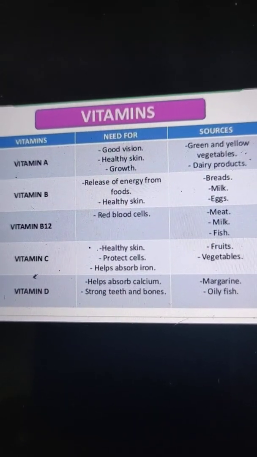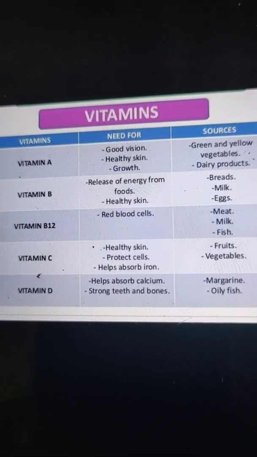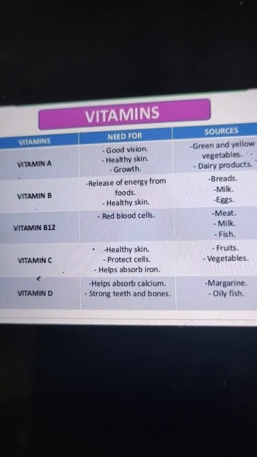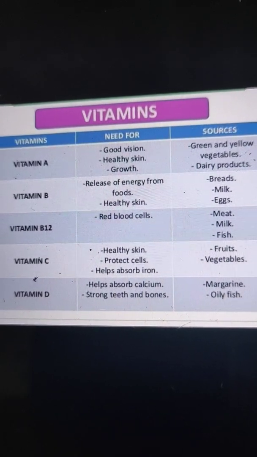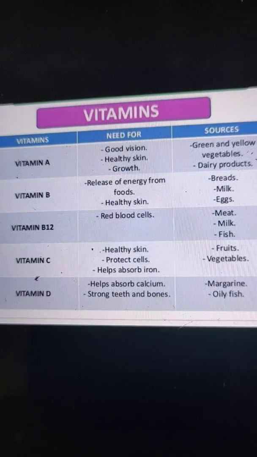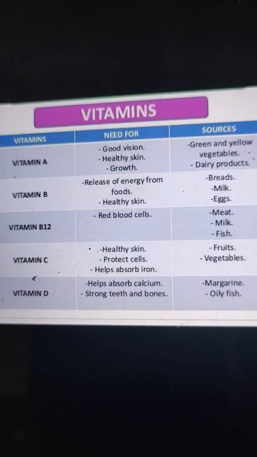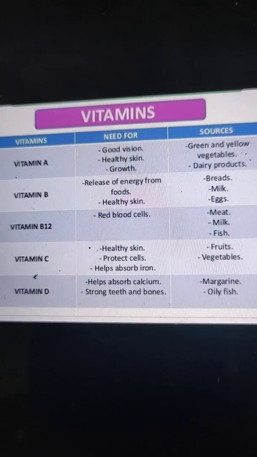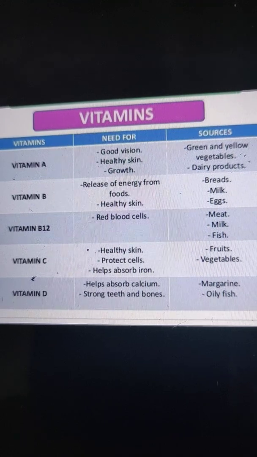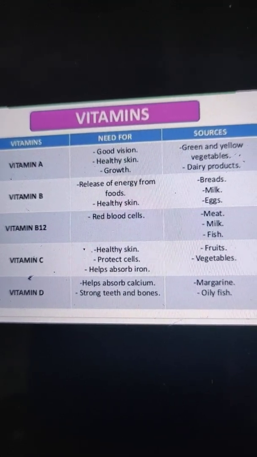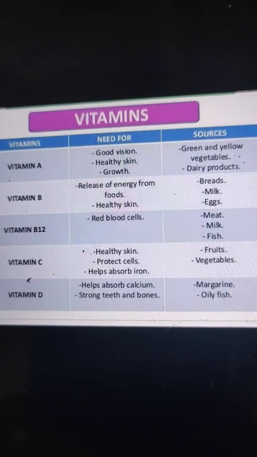The fruits like citrus fruits, like lemon, lime, orange, tomato, guava, they all are good sources of vitamin C. Amla and green vegetables are also a very good source of vitamin C. So that is why it is recommended by the doctor also to consume the fruits and vegetables which contain vitamin C, because it helps you to fight against diseases, right?